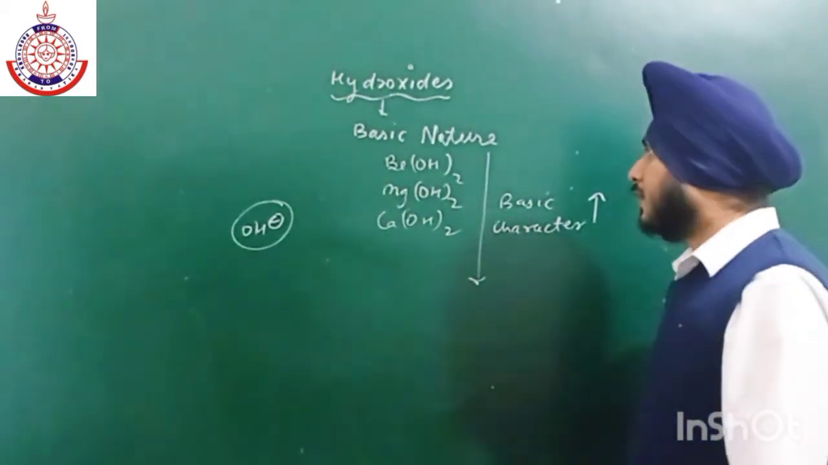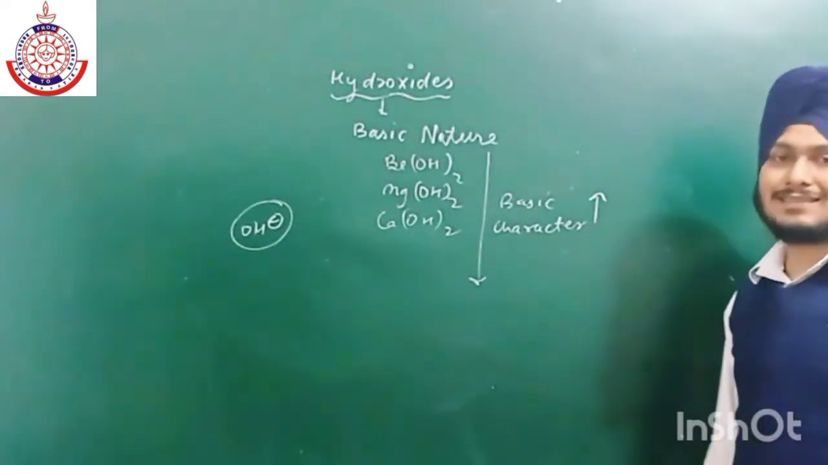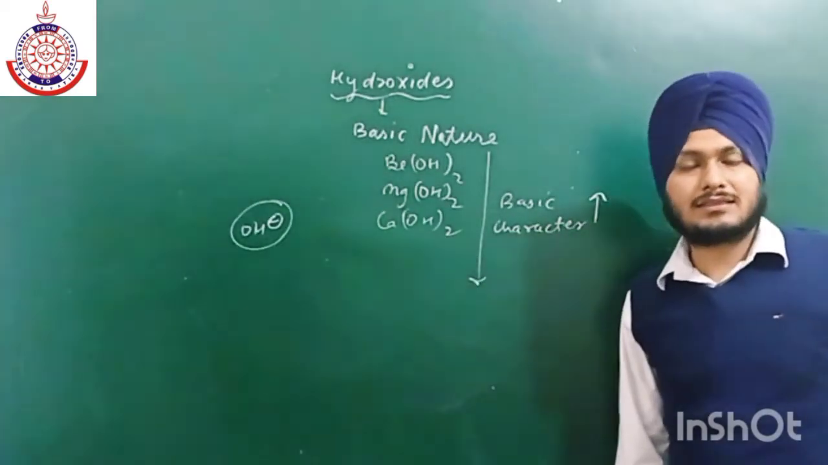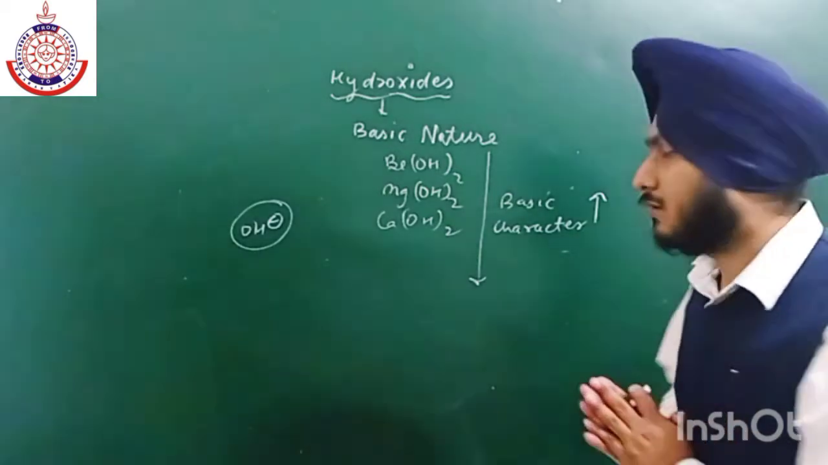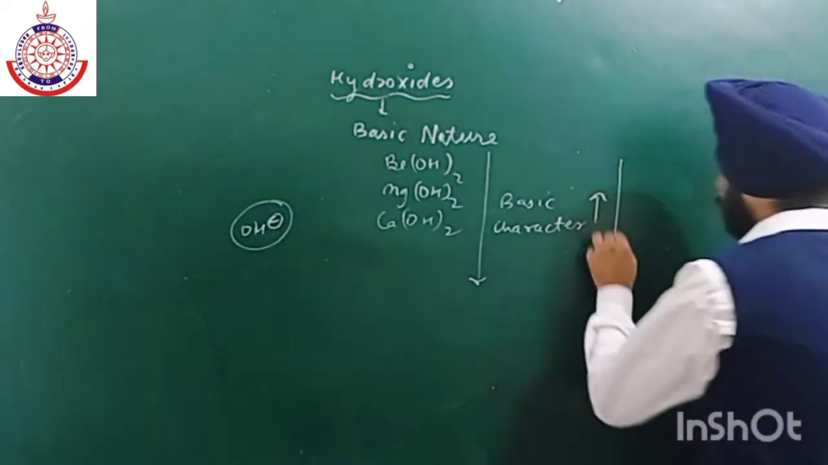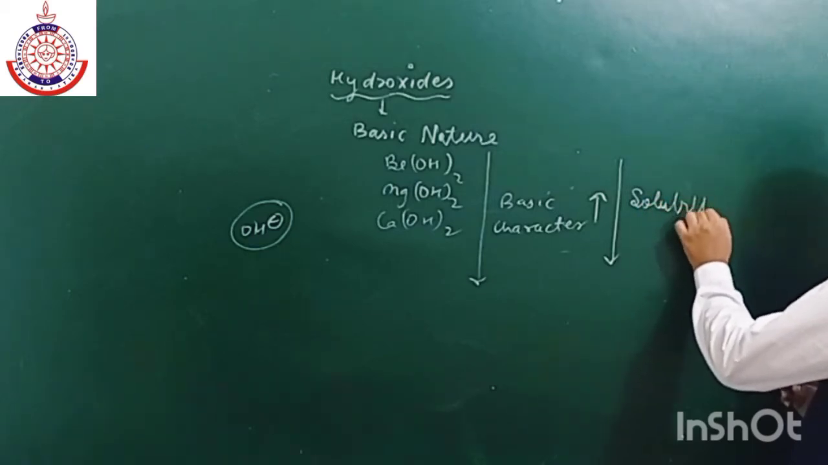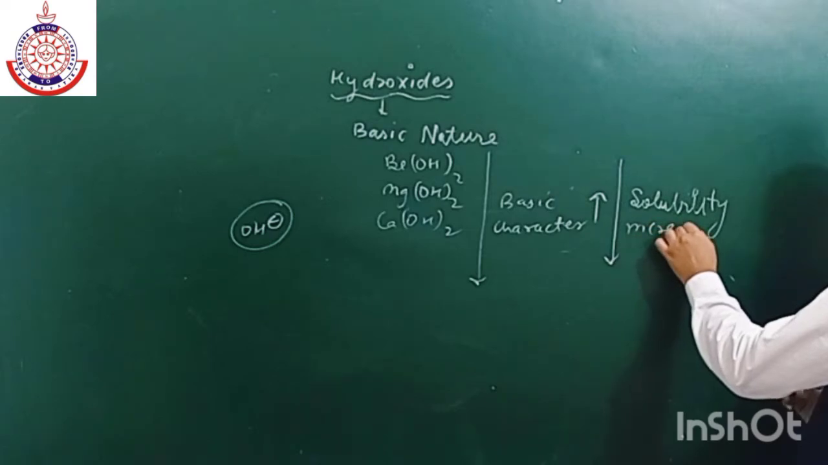Now, as we go top to bottom, their lattice energy decreases. Okay, the decrease in lattice energy is more as compared to the decrease in the hydration energy. Okay, so their solubility also increases. Solubility increases down the group. Reason आपको पता ही है.